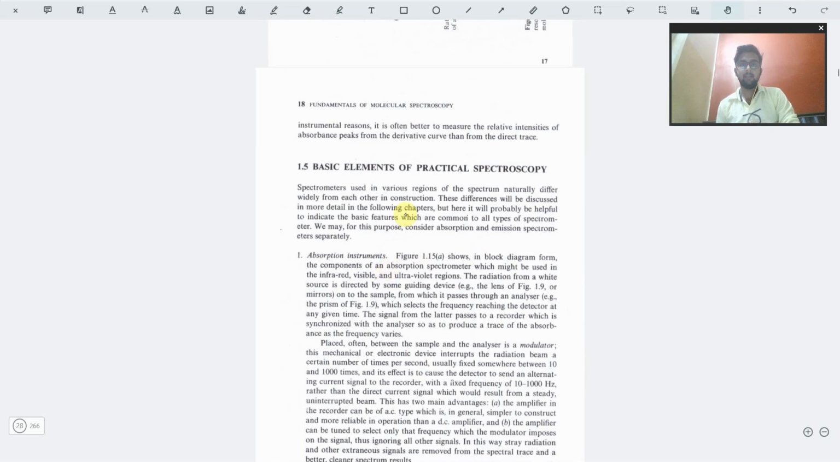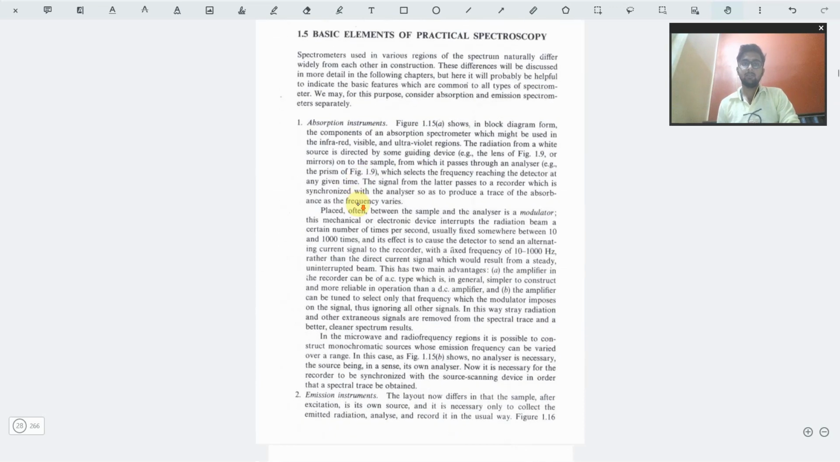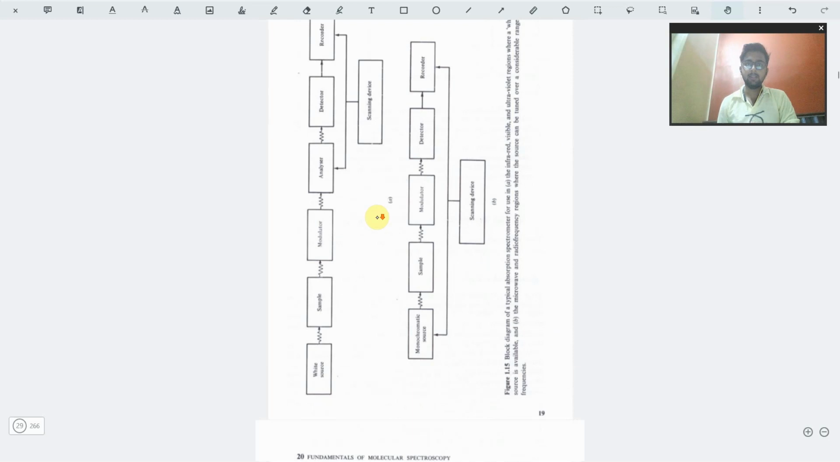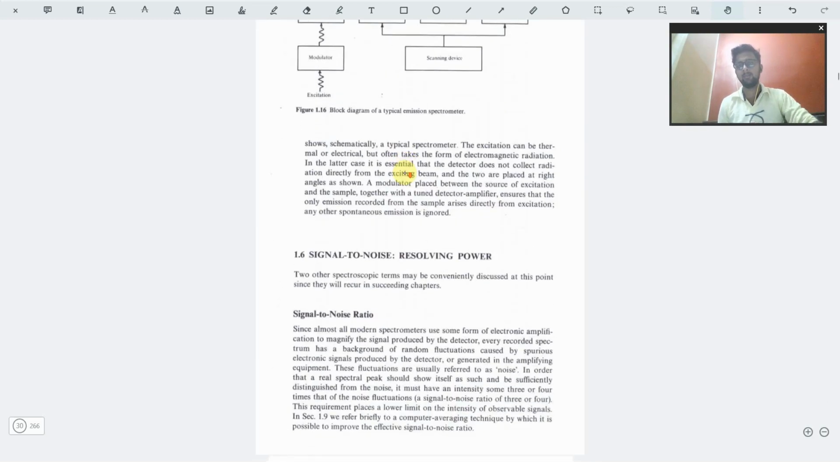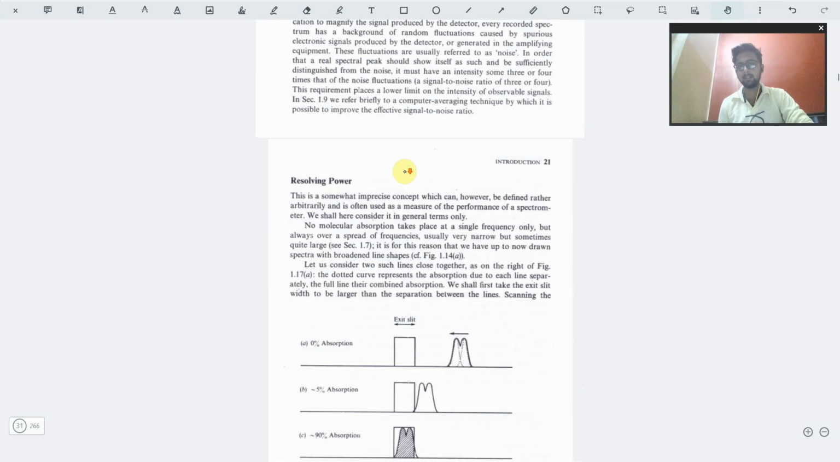Now we have the basic elements of practical spectroscopy. First of all we have absorption instruments, then we have emission instruments. These are basically the two methods by which we study spectroscopy. First is by absorption of radiation, and then by emission of radiation from the molecule. That is quite explained properly. Again the technical details are given, so this part won't require any such focus.